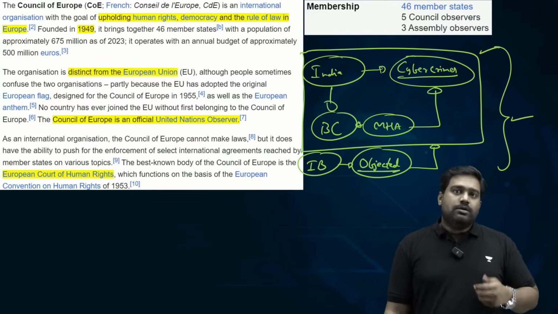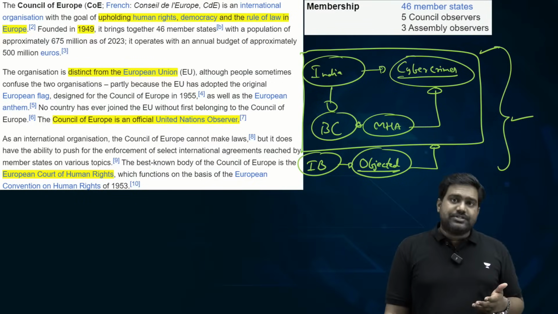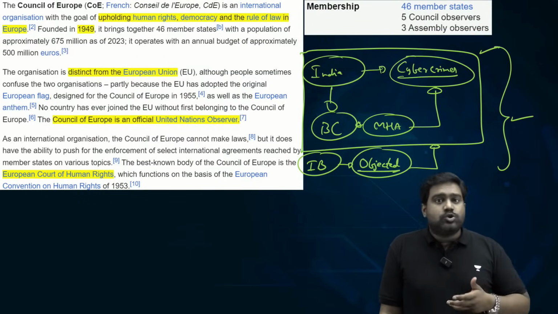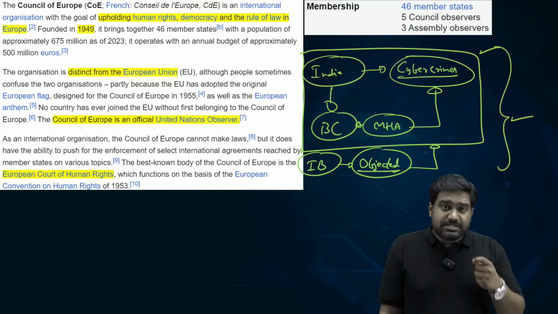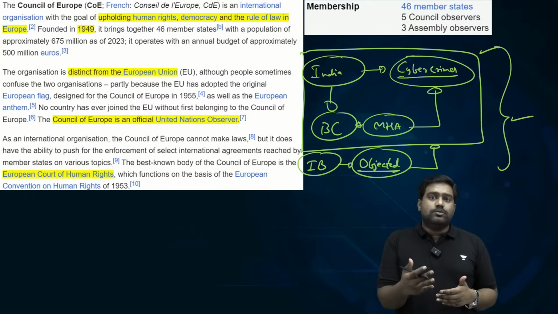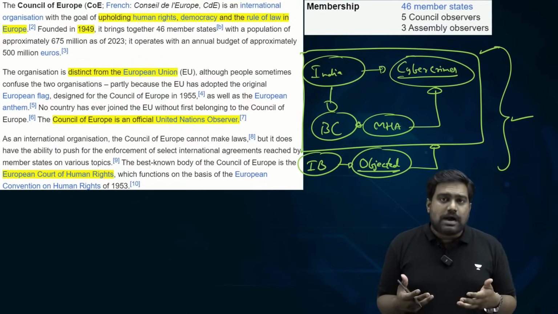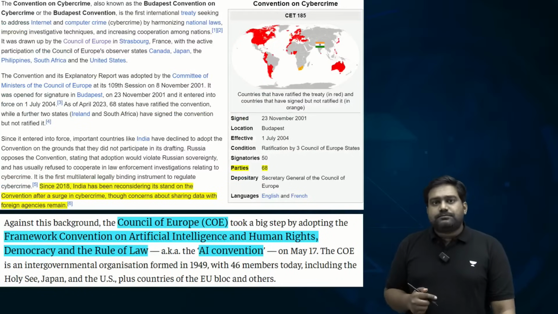Because as a member to the Cybercrime Convention, you will be required to share data. You will be required to integrate your networks. And this potentially could create a security loophole which could be exploited by a foreign power. So on security grounds, cyber security grounds, the IB has objected to India's entry into Budapest Convention. So India has not signed or not become part of Budapest Convention. Understood? Now the last point.